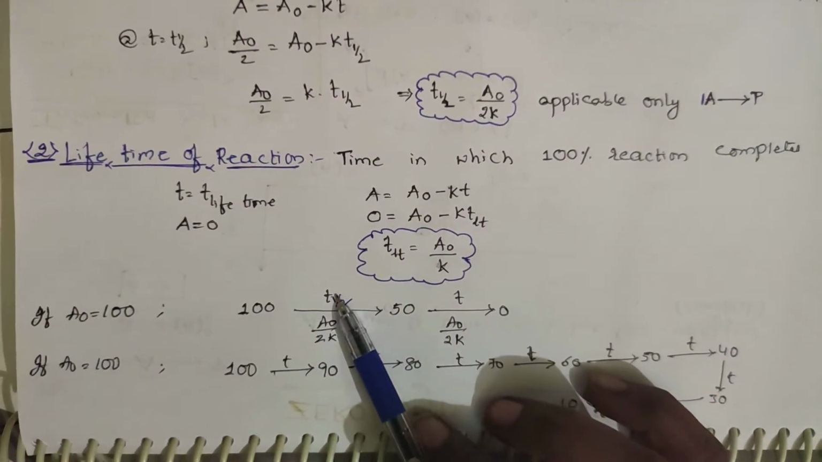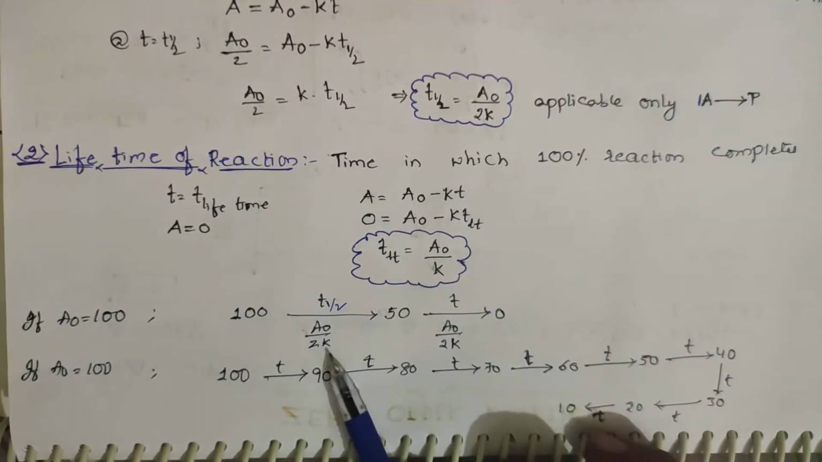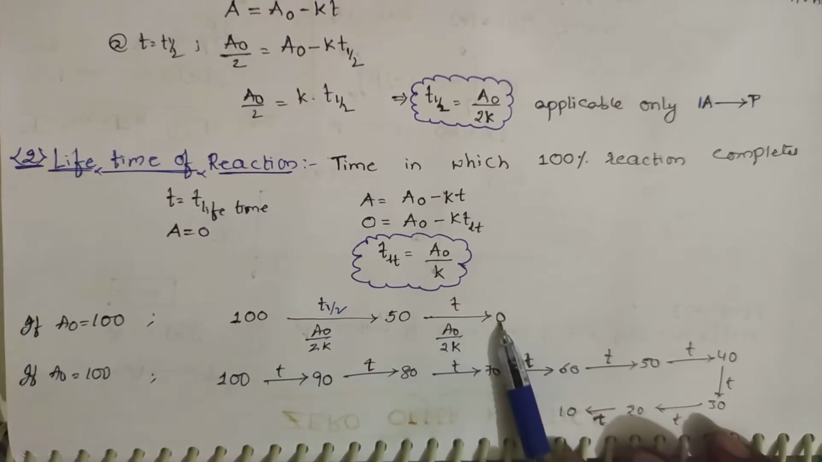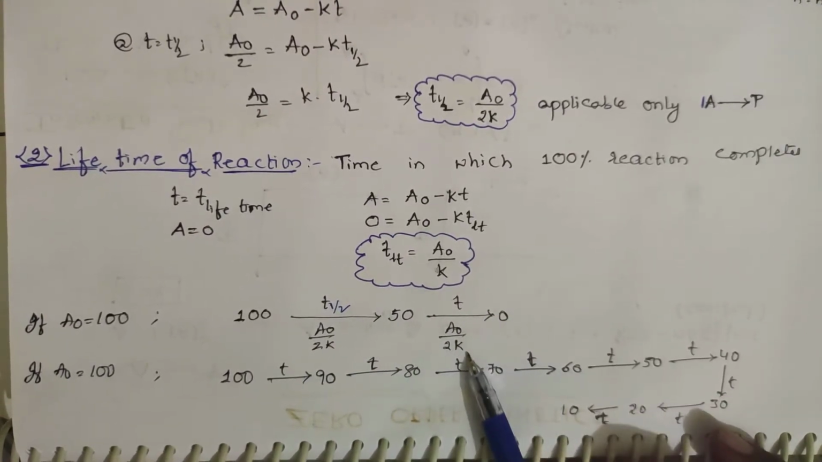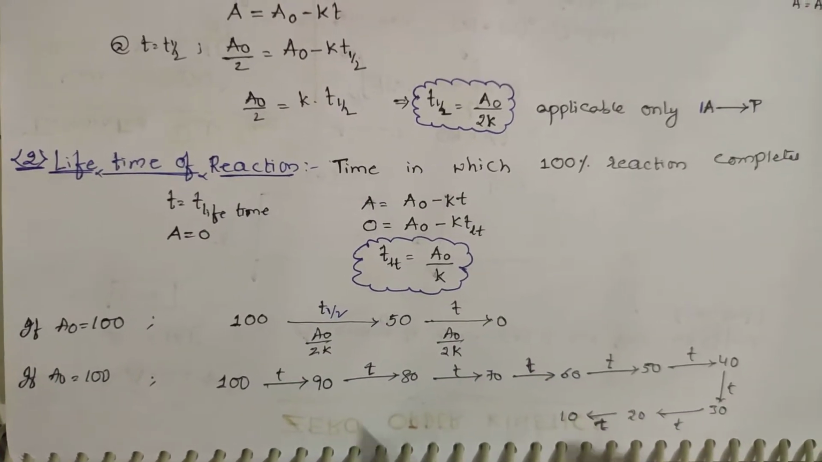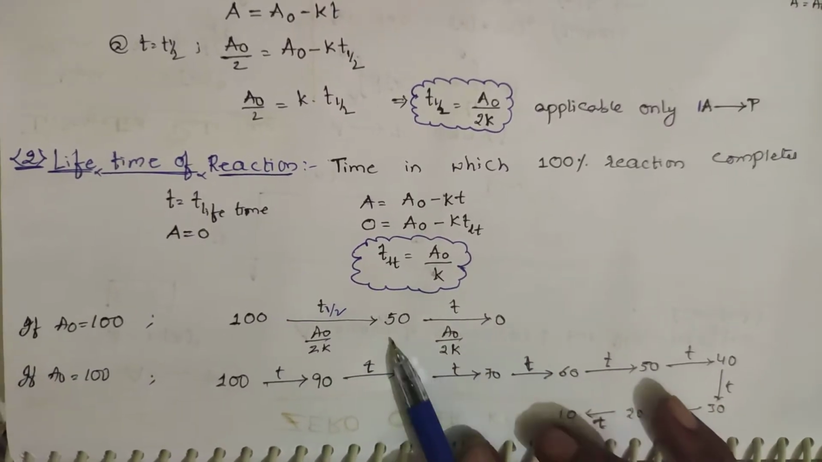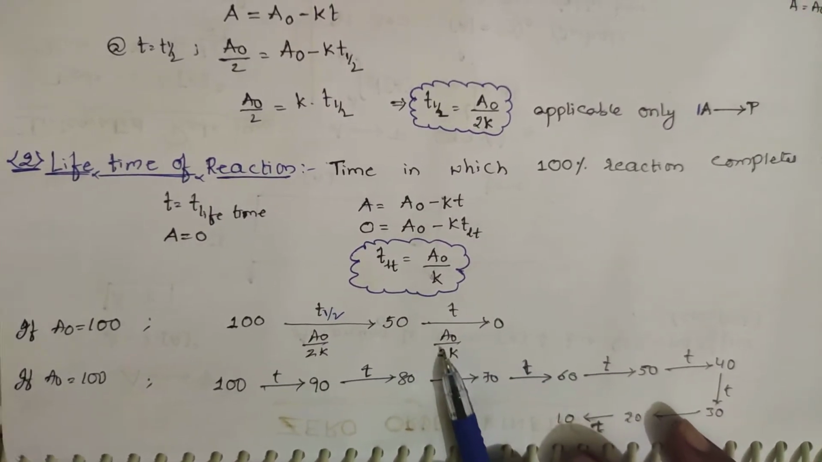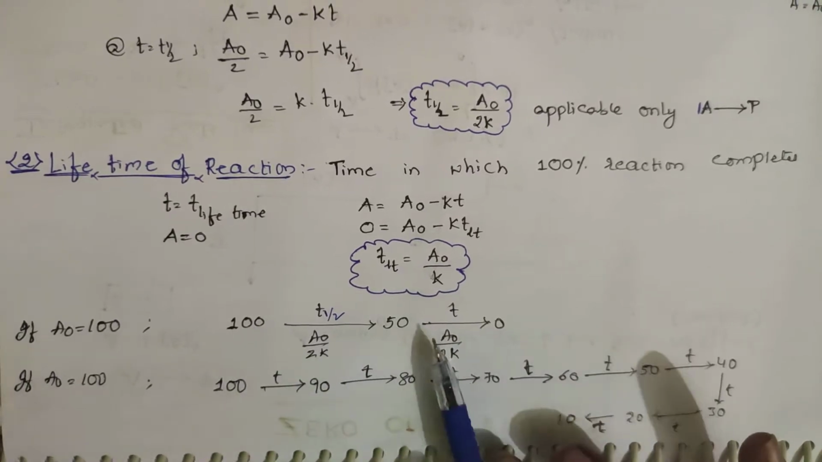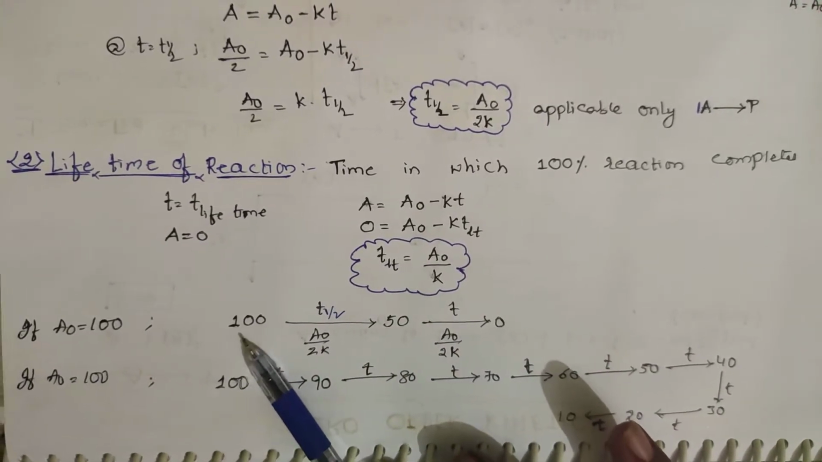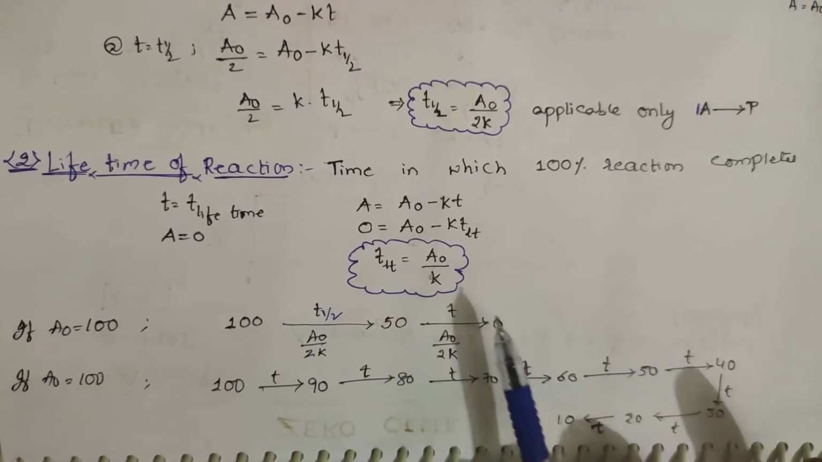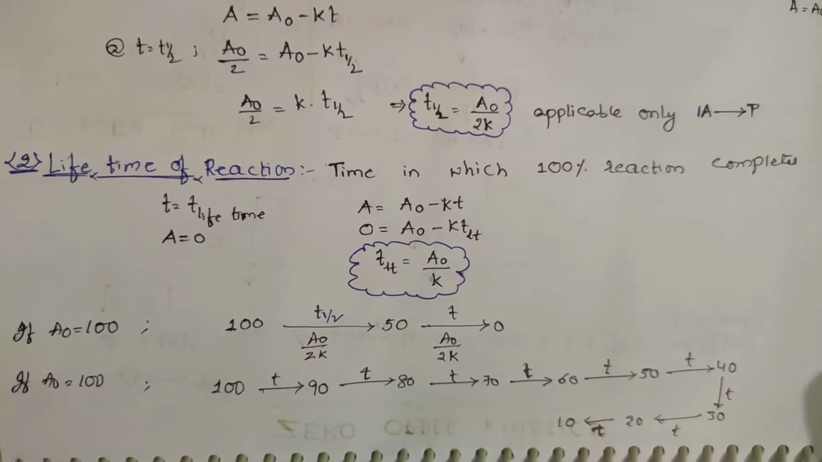What will be the T half? T half will be equal to A naught by 2K. From 50 to 0, the time is also A naught by 2K. Same 50% completion here too, 50 to 0 is also 50% completion. This is zero order, not first order. For a zero order reaction, the time taken for completion of 50% is the same as the time taken for completion of the remaining 50%.